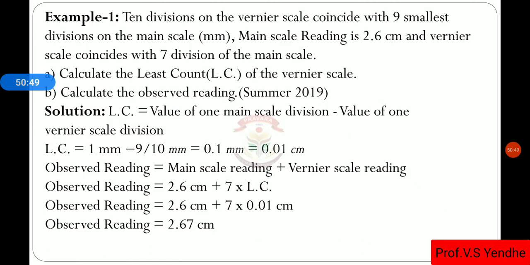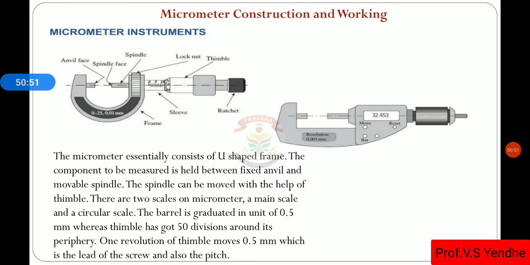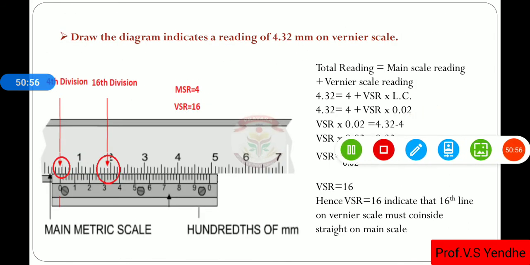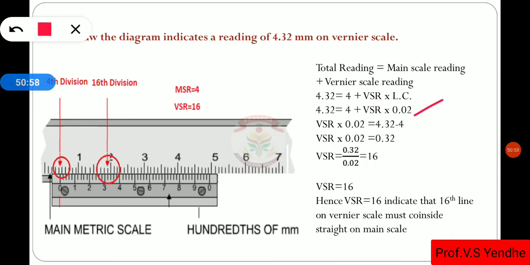Using the least count of 0.02, we get the vernier scale reading equal to 16 divisions.